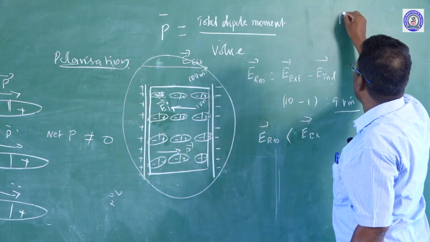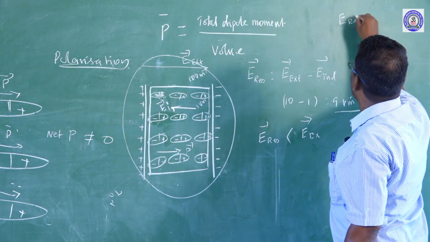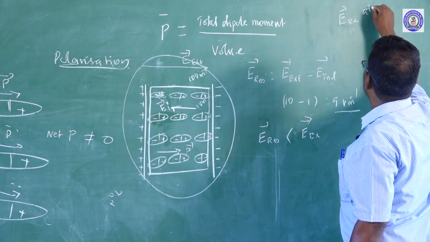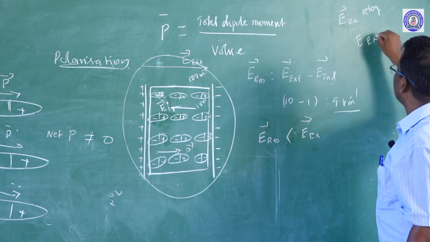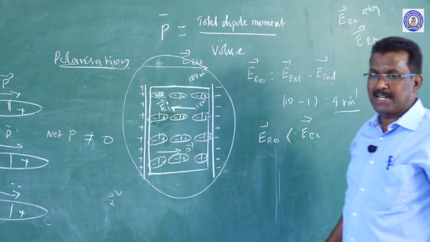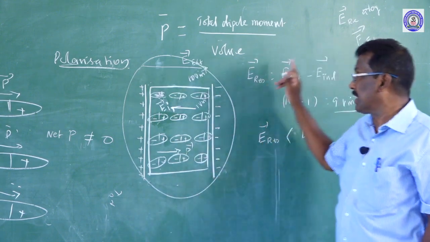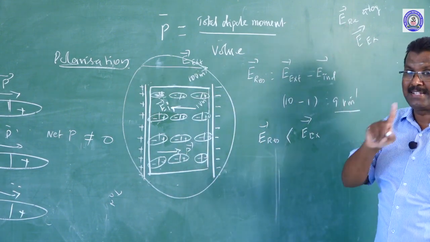So both the external electric field and the resultant electric field act in the same direction.